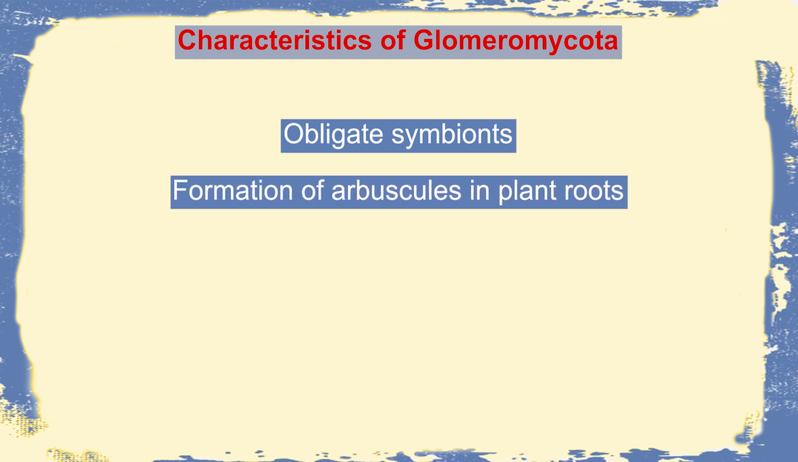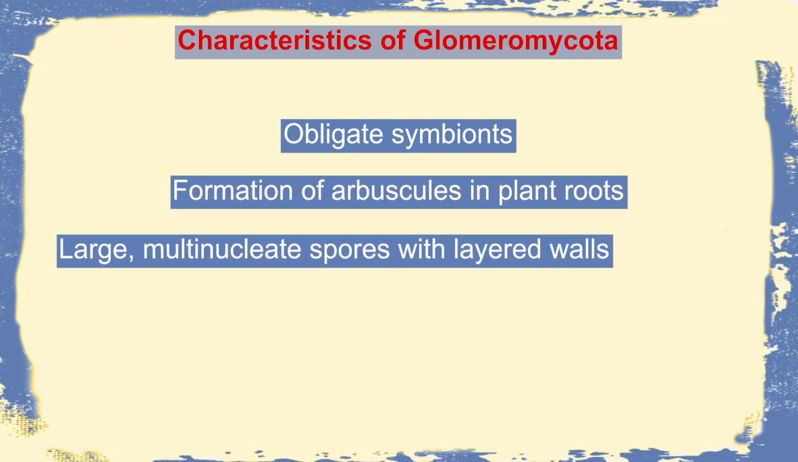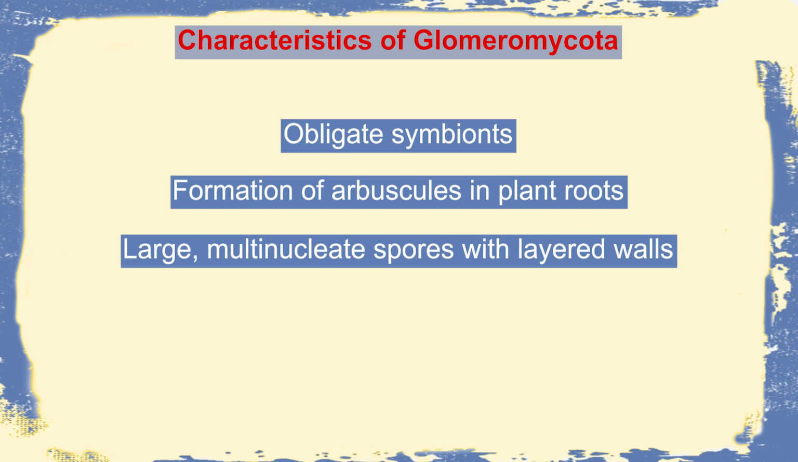The majority of the fungal members of Vesicular Arbuscular Mycorrhiza belong to the group called Glomeromycota. Glomeromycota are characterized as obligate symbionts, with production of arbuscules in the plant root and production of multinucleate spores with layered walls. Most importantly, they are lower fungi, so the hyphae or mycelia are aseptate.